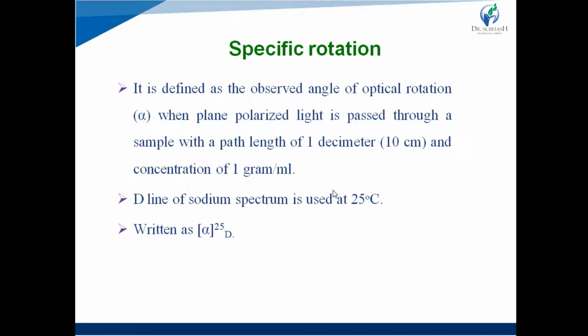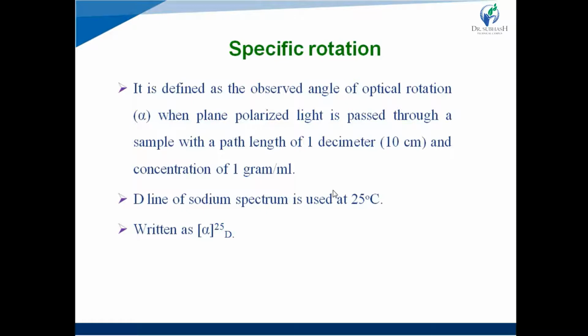Next, specific rotation. It is defined as the observed angle of optical rotation alpha when plane polarized light is passed through a sample with a path length of 1 decimeter, that is 10 centimeter, and concentration of 1 gram per ml. That means when a 1 gram per ml solution of a compound is placed into the sample tube, which has the 10 centimeter length, and then we observe the angle of rotation, that is the specific rotation.